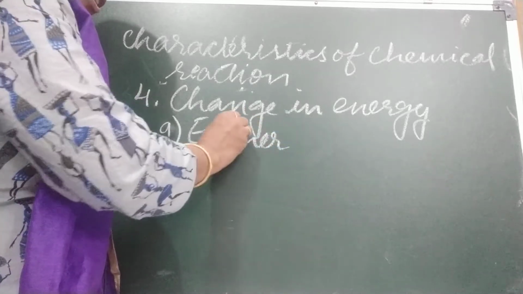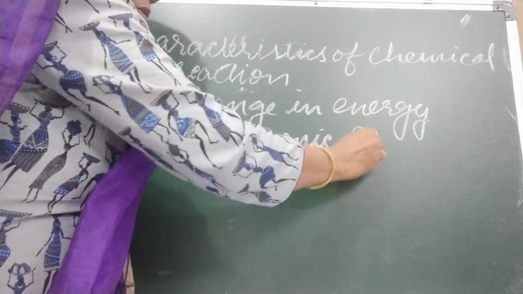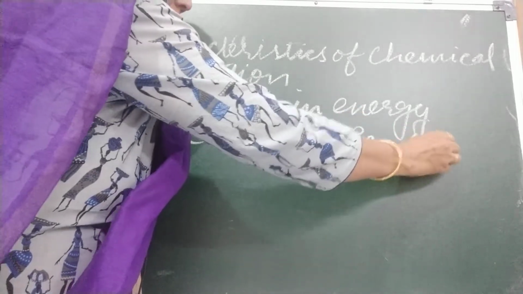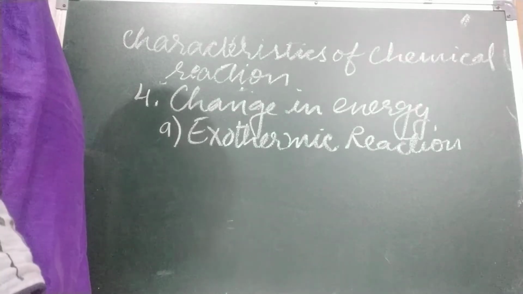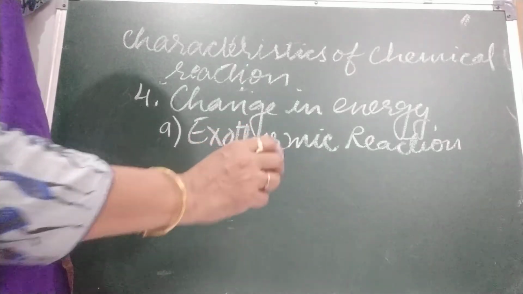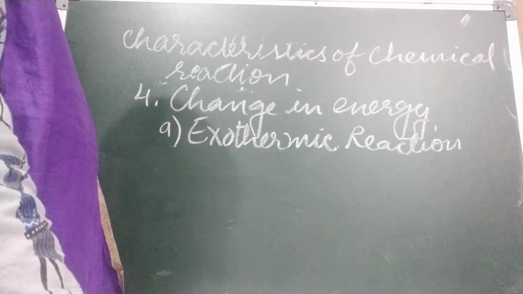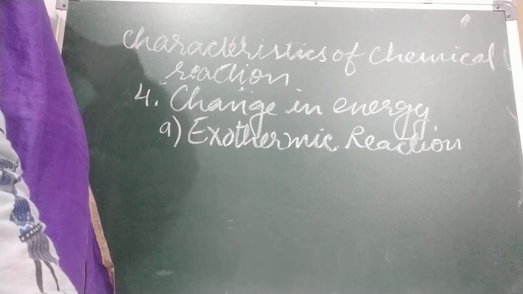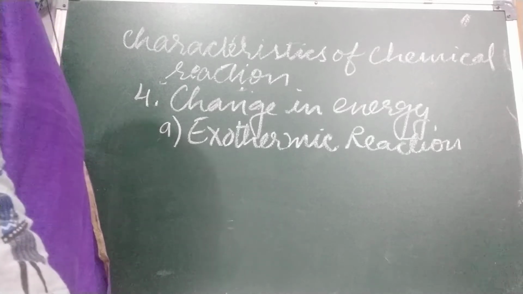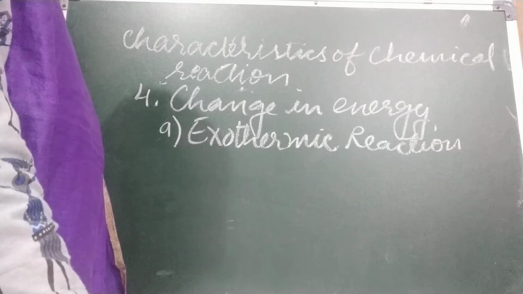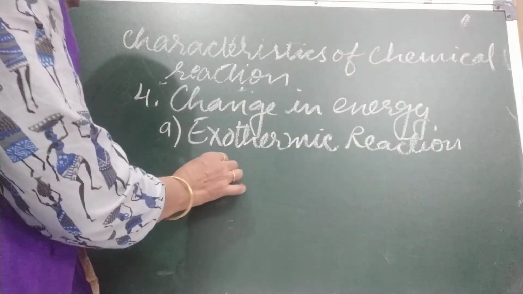So a neutralization reaction is an exothermic reaction, in which heat is evolved, heat is given off. Release of heat is shown by the plus sign of heat. Now all burning reactions, like when we burn coal or LPG, all these fuels release heat when they burn. We are taking the example of coal, carbon.